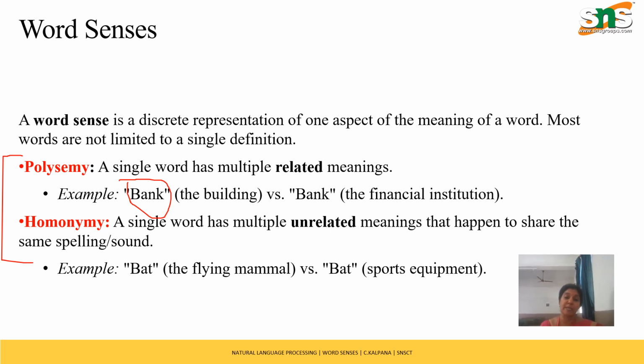Or if it is homonymy, for example, bat and bat, here both words are the same, spellings are the same, but this bat may mean a cricket bat, sports equipment, and another one may be a flying mammal, the bat. So if a particular word has multiple related meanings, then we call it polysemy. And homonymy means the particular word has multiple unrelated meanings. These things we have to keep in mind when we are working with word senses.